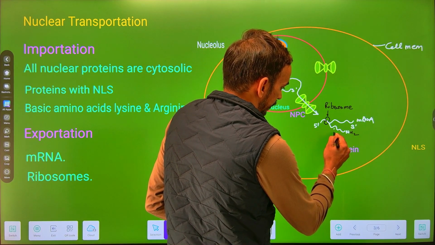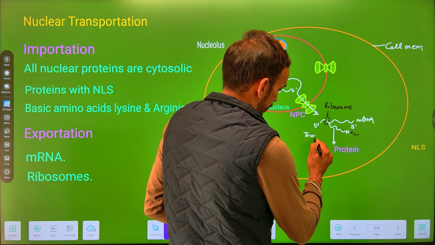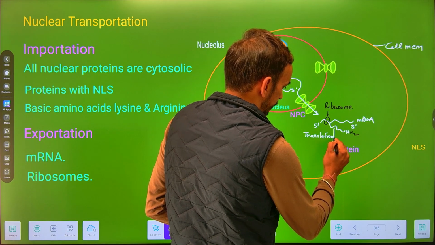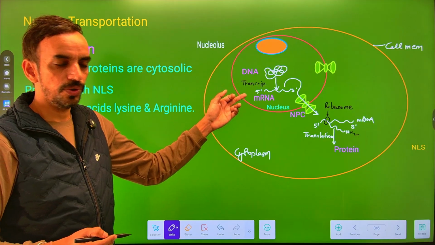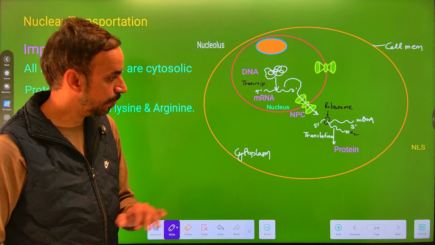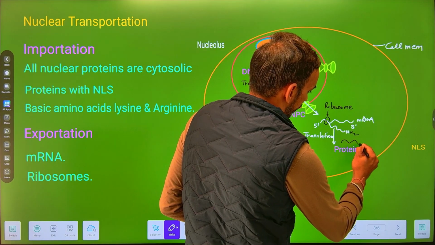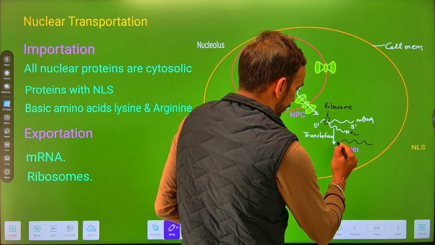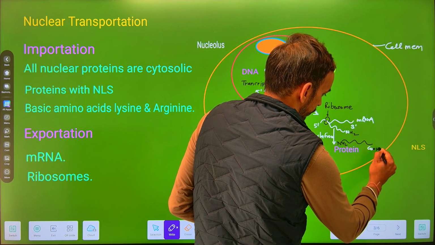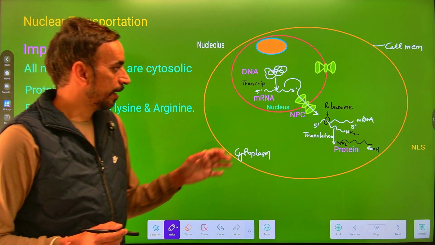That process is called translation. Now, in eukaryotes, transcription occurs within the nucleus, while translation occurs within the cell cytoplasm, which leads to the synthesization of a polypeptide. They have NH2 on one side, they have the COOH group on the other side.